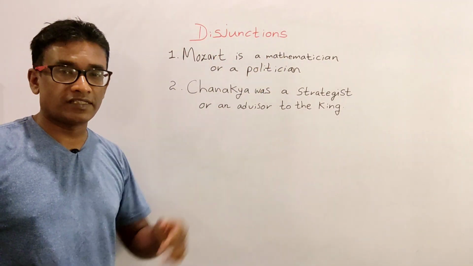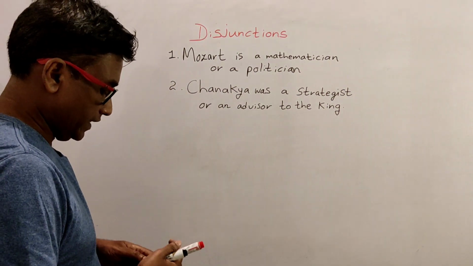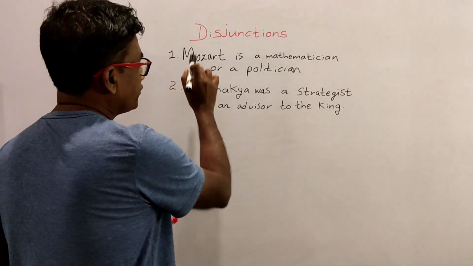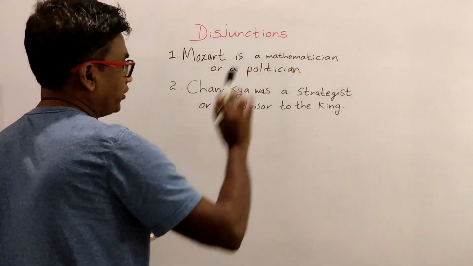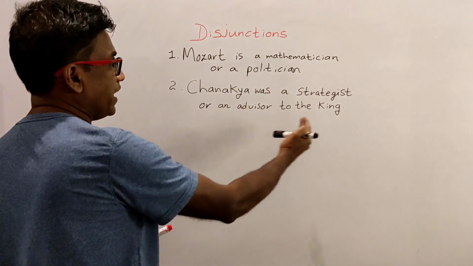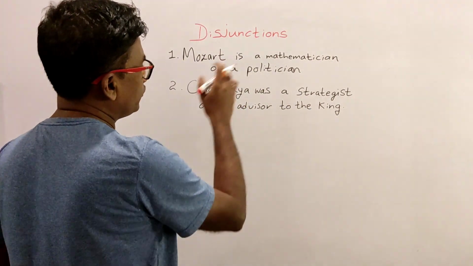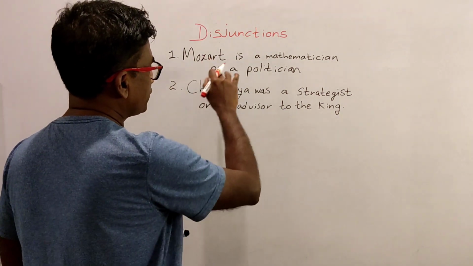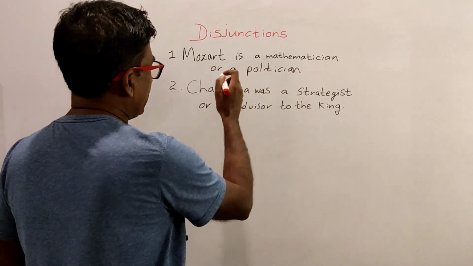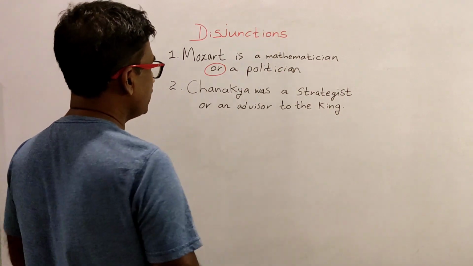Then we come to disjunctions. Now we have used the same examples as in the conjunctions. The first one is Mozart is a mathematician or a politician. Second one is Chanakya was a strategist or an advisor to the king. Now in the first example, we have used 2 atomic propositions: Mozart is a mathematician and Mozart is a politician. We have used the logic connector or to connect the 2 to create a disjunction.